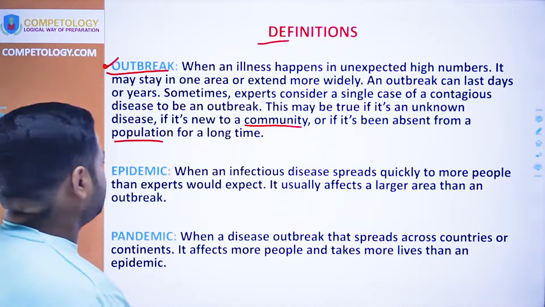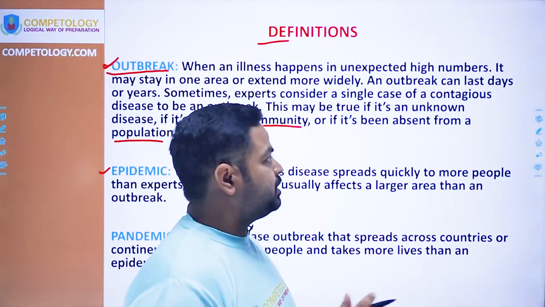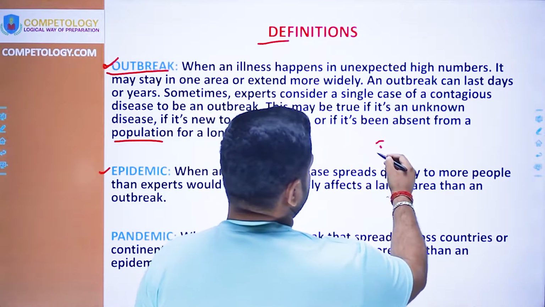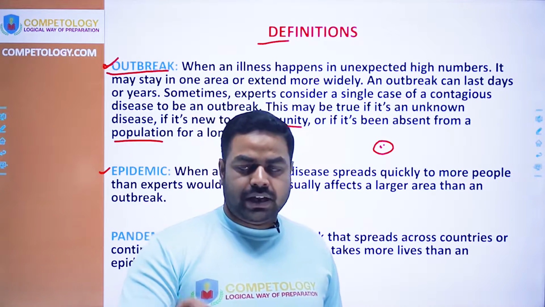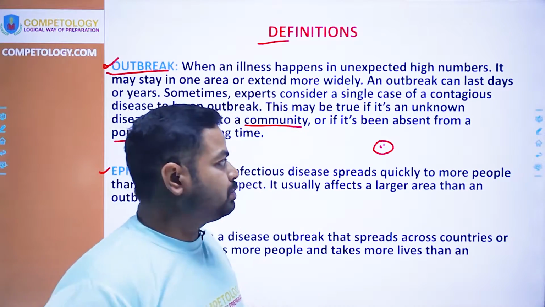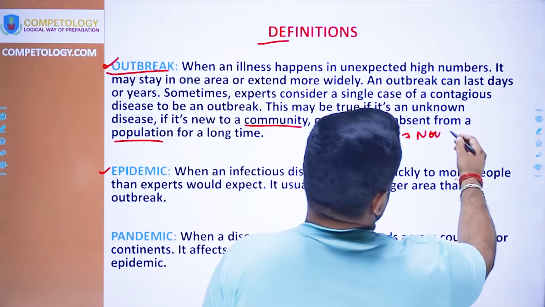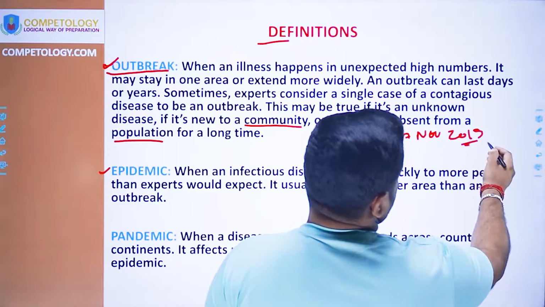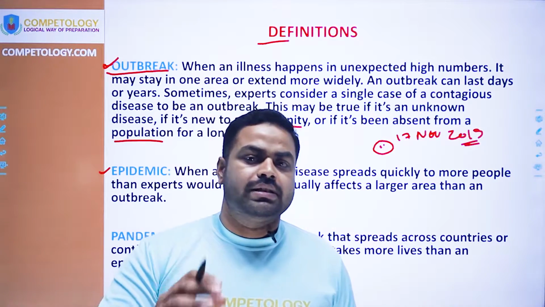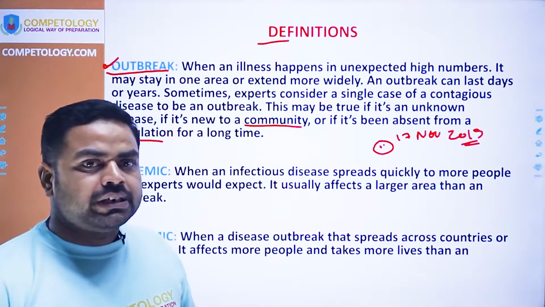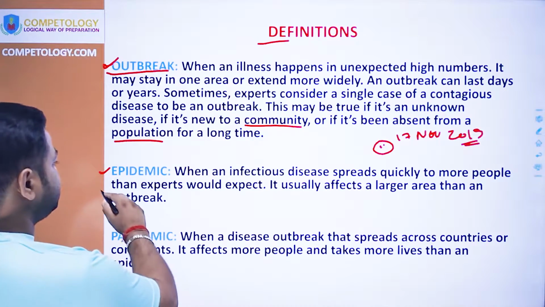Thereafter comes the epidemic. If we consider Wuhan as a small space, then an infection in Wuhan of a single person or a small number of persons is considered an outbreak. On 17th November 2019, when the first case of coronavirus was detected in Wuhan, it was considered an outbreak. But when it spread throughout Wuhan city, it is called an epidemic.